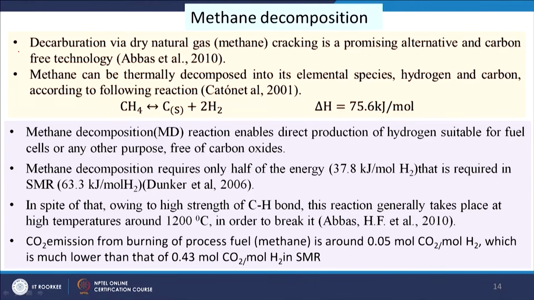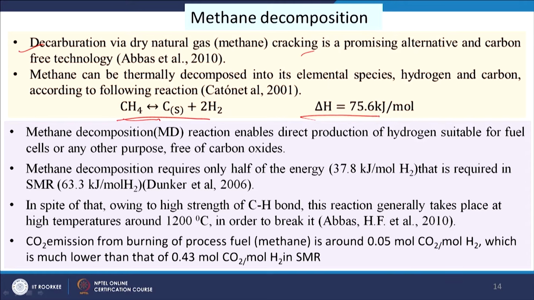Now, we will discuss methane decomposition, how methane can be converted to hydrogen through decomposition. This can be done: decarburization, or dry natural gas cracking, is a promising alternative and carbon free technology, and methane can be converted to solid carbon plus hydrogen as per these reactions.